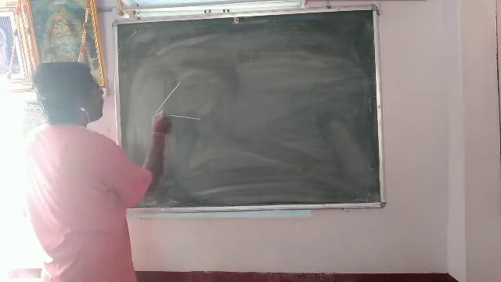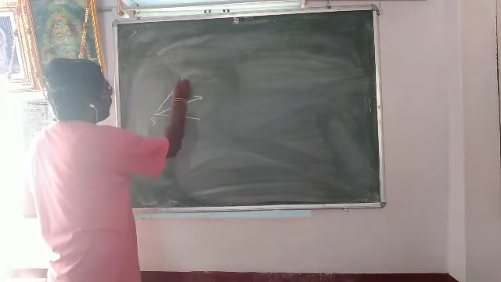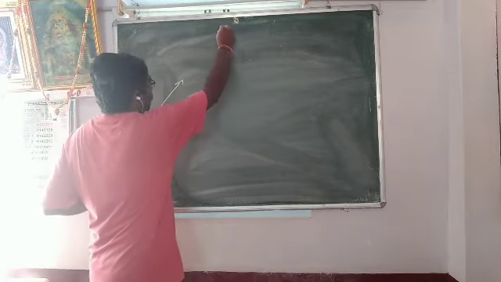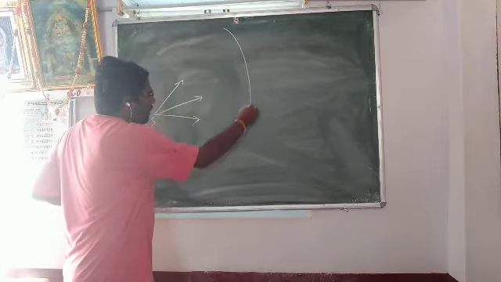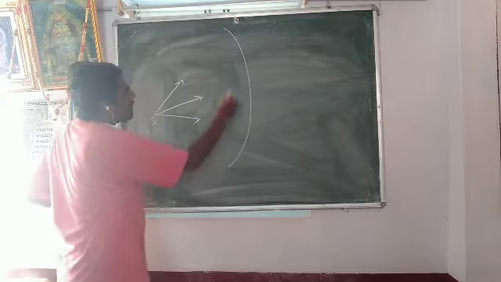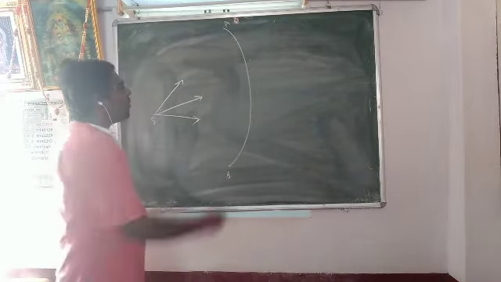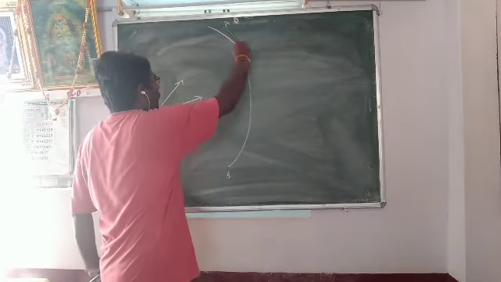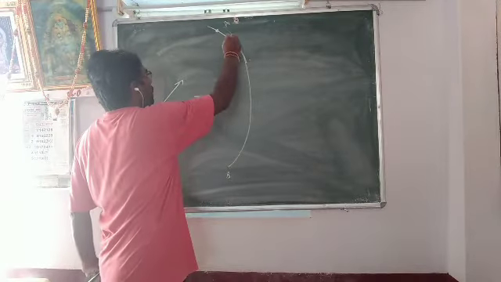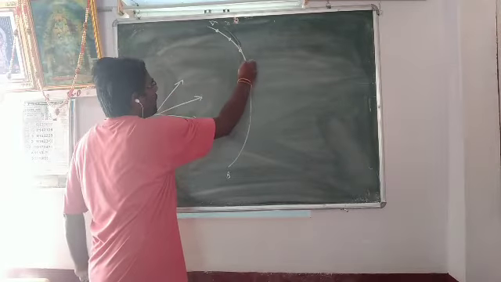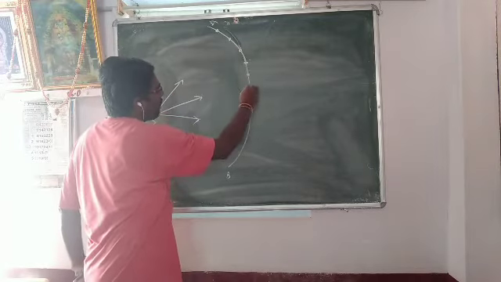This is the source of light. This is the initial wavefront, AB. Each wavefront is a source of secondary disturbance according to the principle.